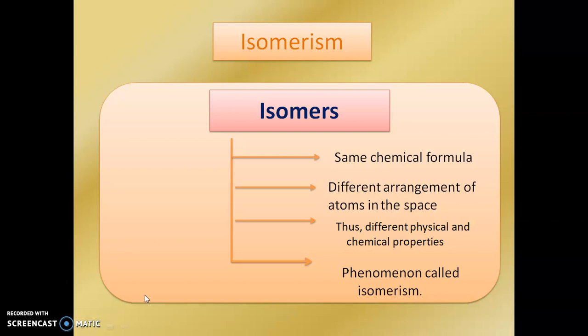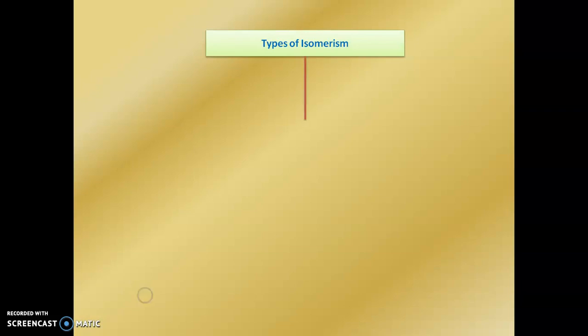Isomers have the same chemical formula but different arrangement of atoms in space. Thus they have different physical and chemical properties, and hence this phenomenon is called isomerism. Isomerism is broadly classified into two types.